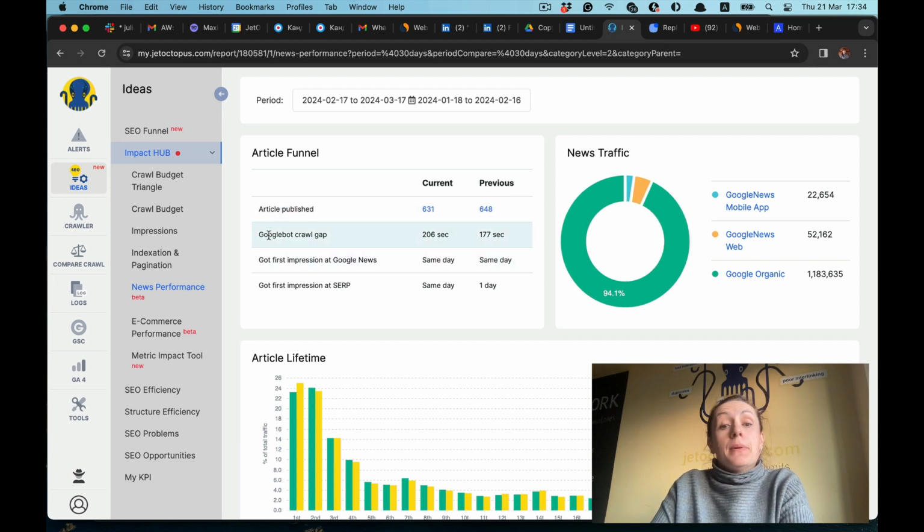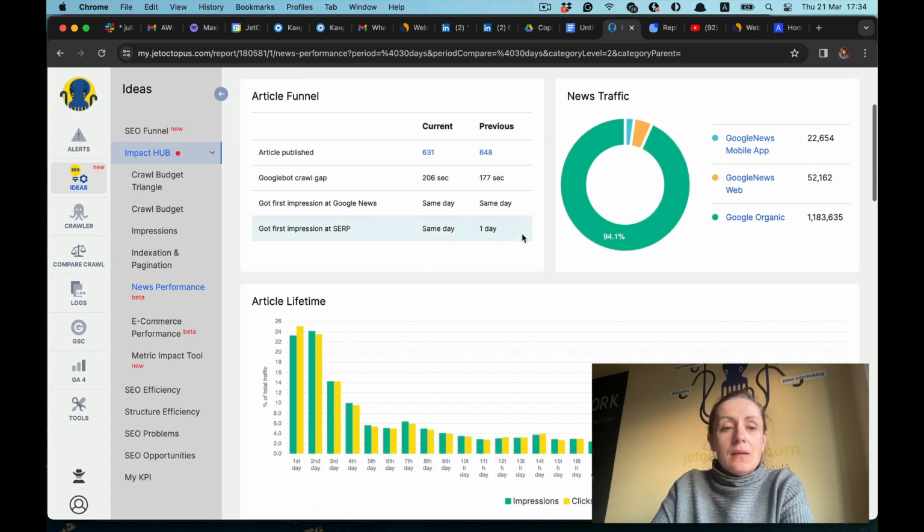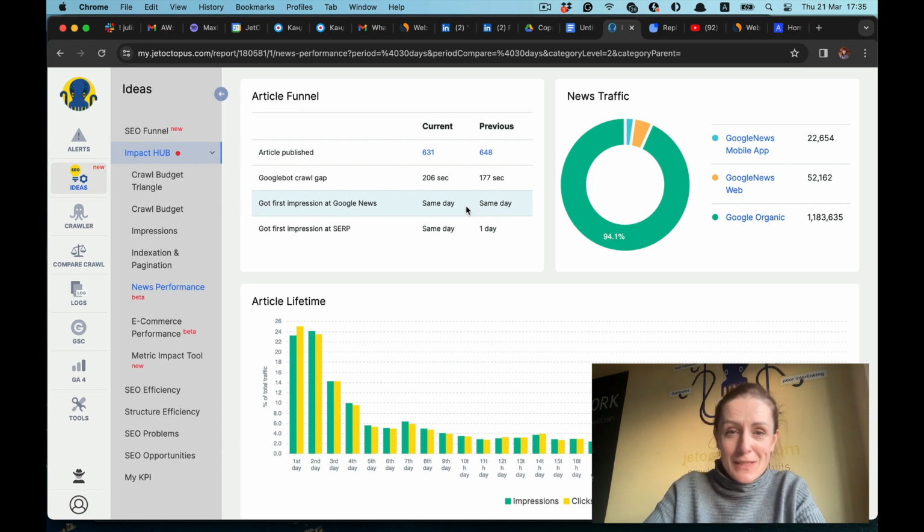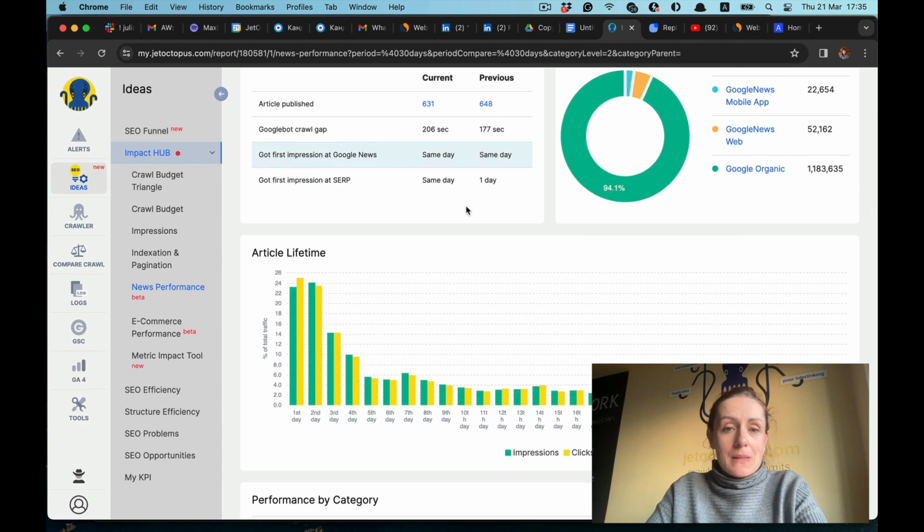Googlebot crawl gap, and how important this information is for publishers. You see that there is almost no gap, 200 seconds. Then when the article got the first impression in Google News the same day. I must confess that this client is with us for more than 3 years. He works with the log analyzer really effectively, so he does know what to do. So Googlebot loves his website. Googlebot waits for his first articles to be published, so as to index them right away. That's why these are such brilliant numbers, as you see.